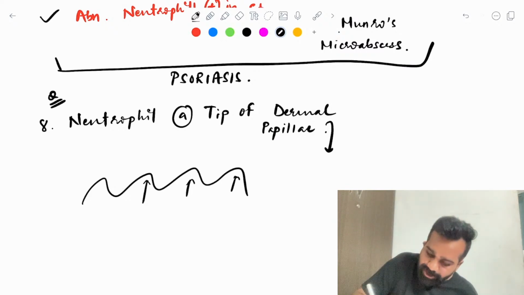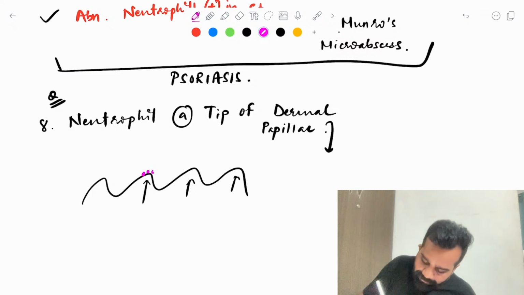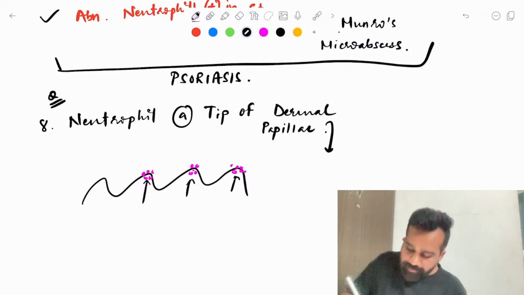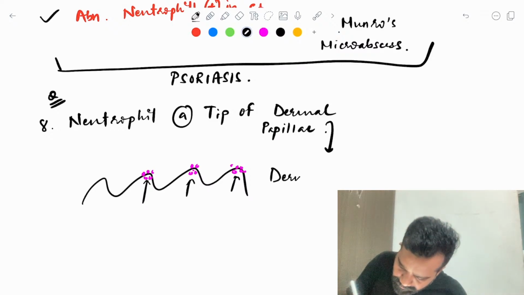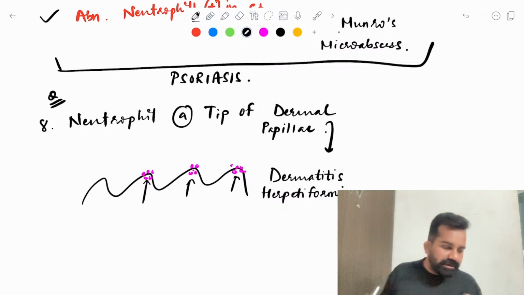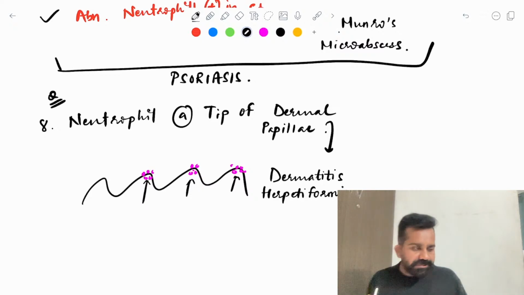At the tip of the dermal papillae, I have multiple neutrophil collections. In which disease will you see this finding? It is seen in dermatitis herpetiformis.